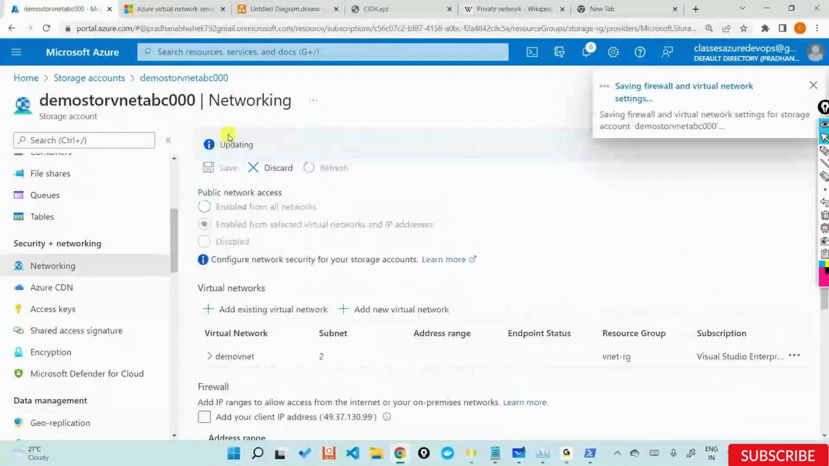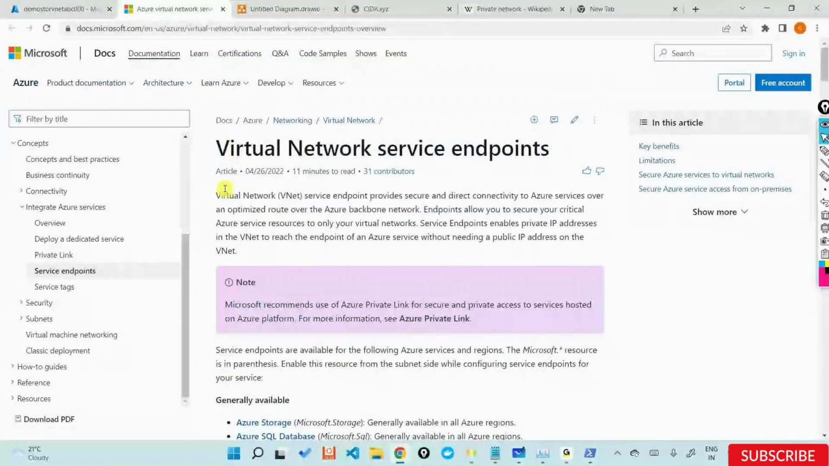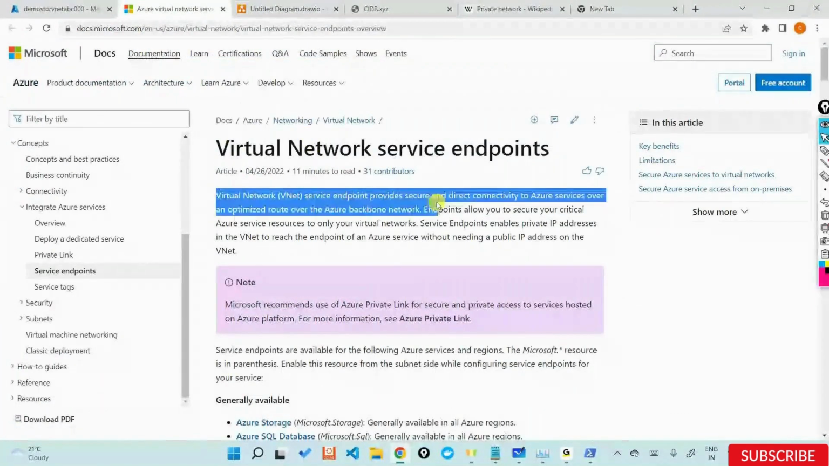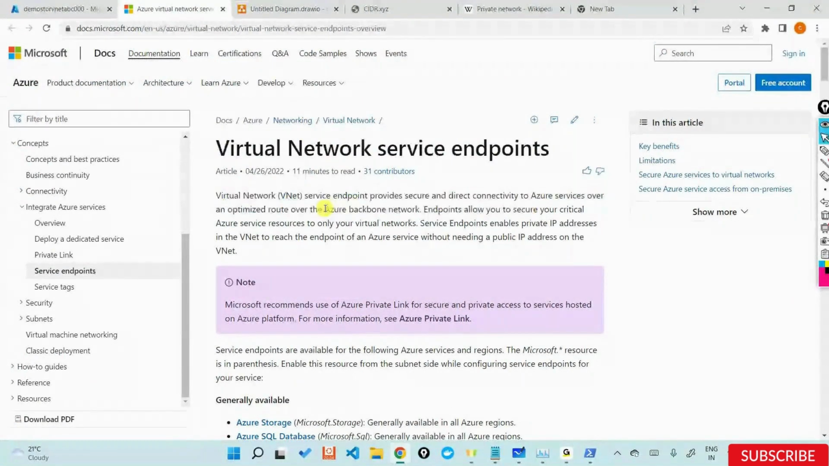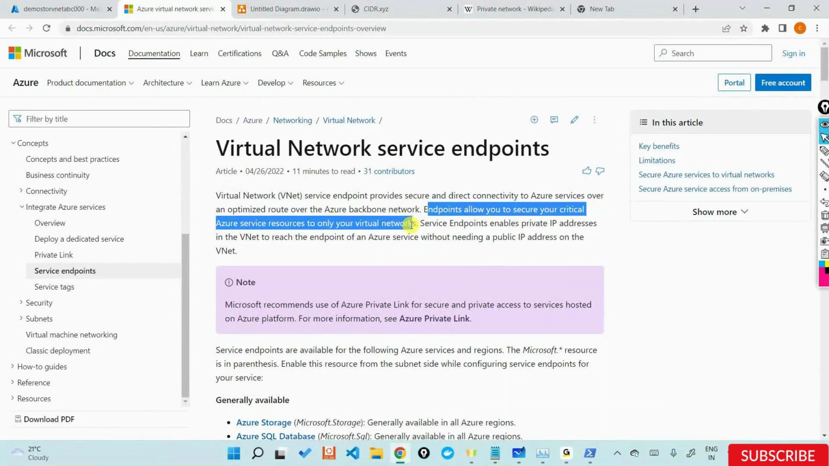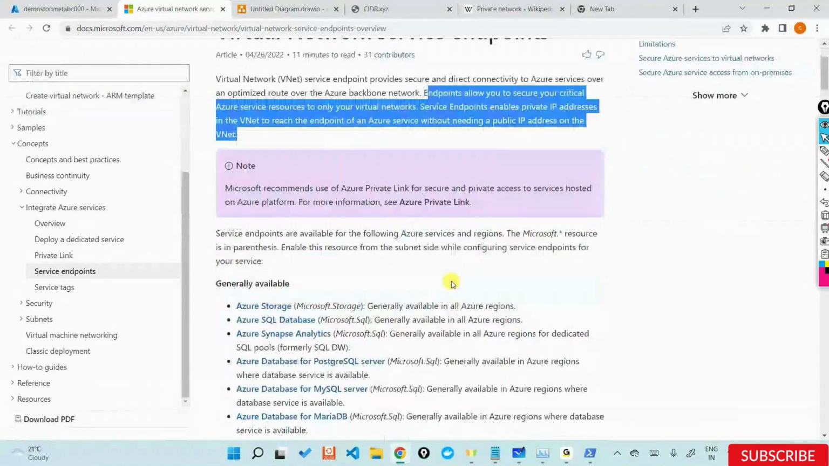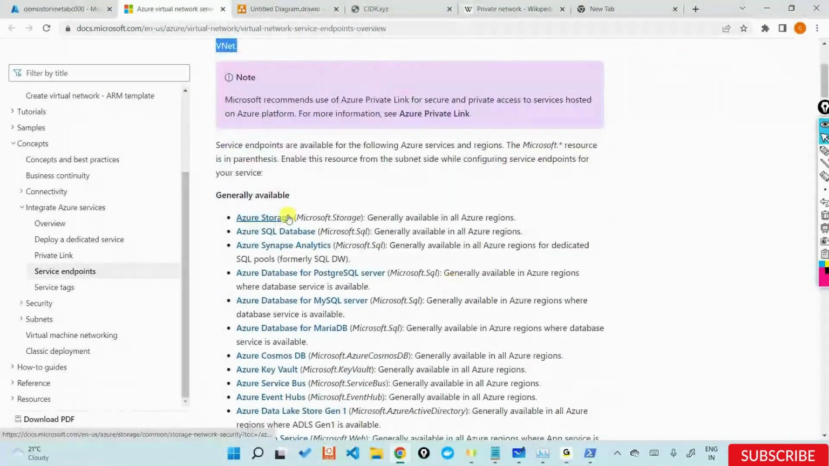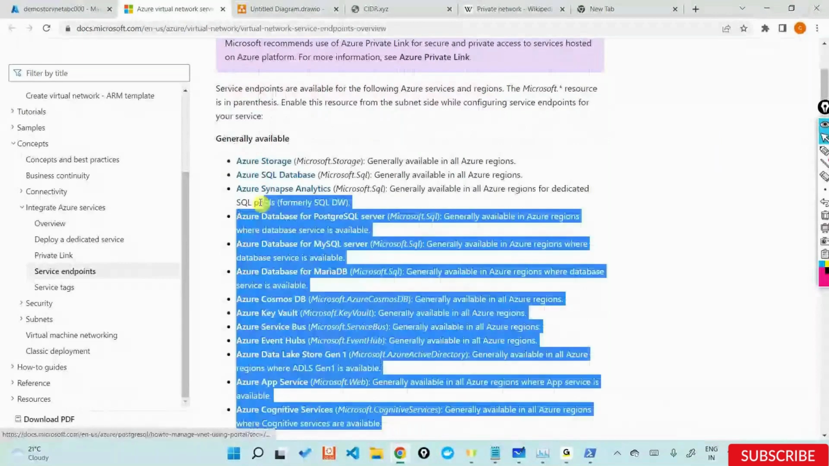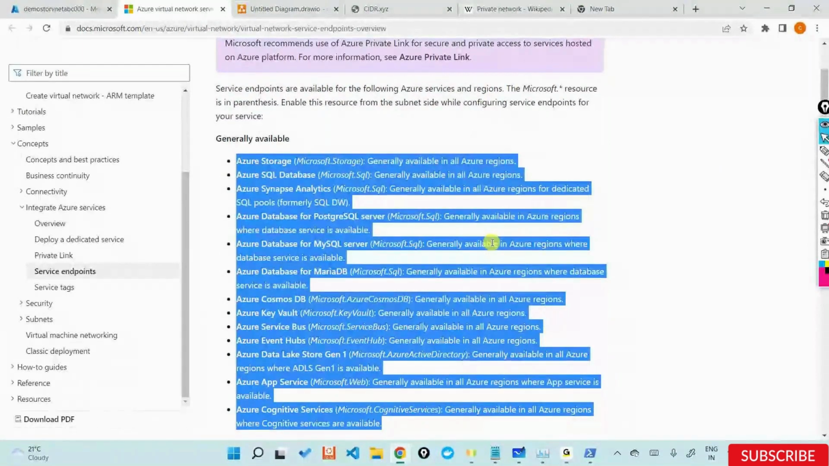So if you look at this concept, it provides secure and direct connectivity to your Azure services like storage over an optimized route, over what? The Azure backbone network. It says endpoints allow you to secure your critical resources to only your virtual network, and enable private IP addresses and a lot of things. As of now, the available service endpoints include storage, SQL databases, Synapse Analytics, and a lot of things. A lot of resources in Azure support something known as service endpoints.